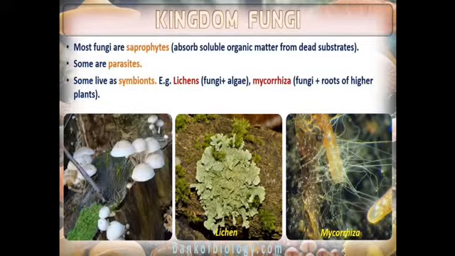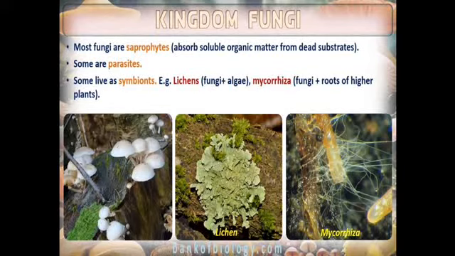And some live as symbionts. Symbiosis means an association where both organisms derive benefit from one another. We call that symbiosis, or symbiotic. So some fungi live as symbionts, and they show an association called symbiotic association. This is an association where both the organisms derive benefit from one another.